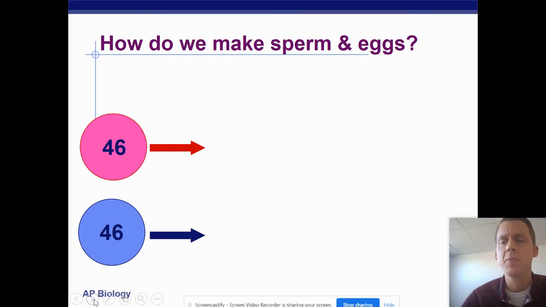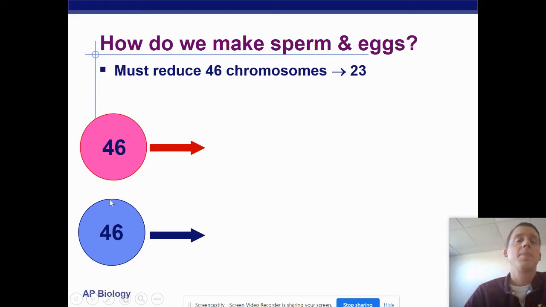Okay, so now that we know a little bit about the chromosomes inside the cell, how do we actually make sperm cells and egg cells? Well, we have to start by looking at all of our body cells. Our body cells have 46 chromosomes, but that won't work, as we already mentioned, for sperm cells and egg cells. We need 23. So we have to reduce the number of chromosomes by half.